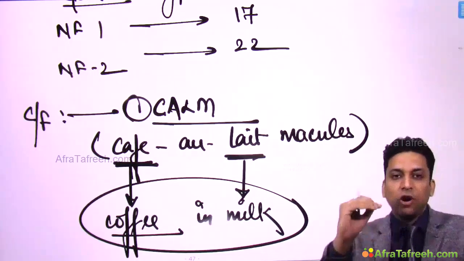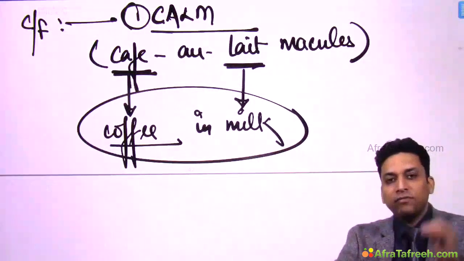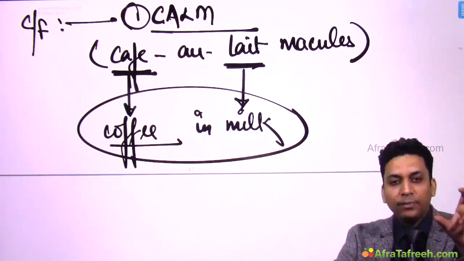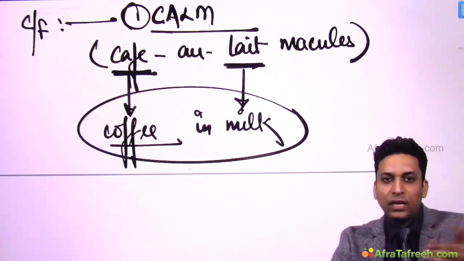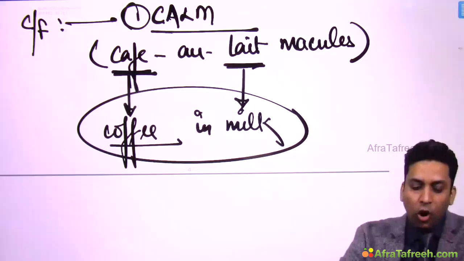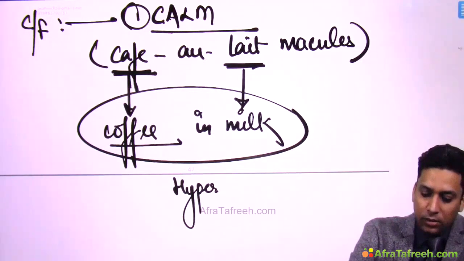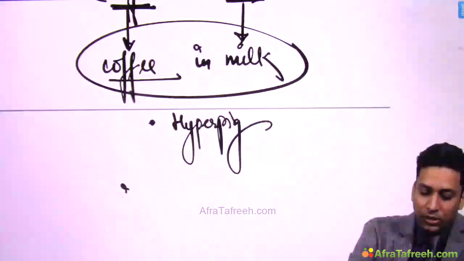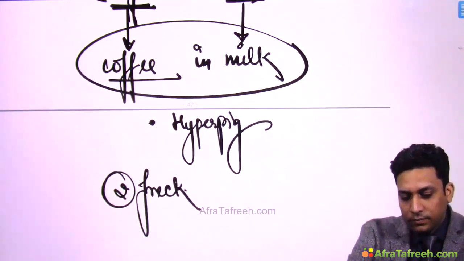Why are they known as coffee in milk? Because they are coffee in color, they are dark in color. So these are hyperpigmented lesions present over lighter skin, lighter skin like milk, having dark lesions like coffee. So café au lait macules are hyperpigmented lesions. Then another important lesion which is seen is freckling.